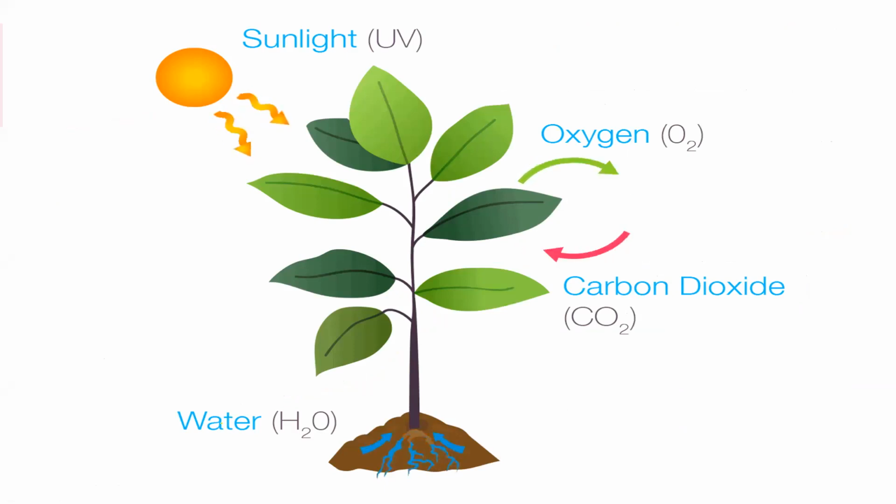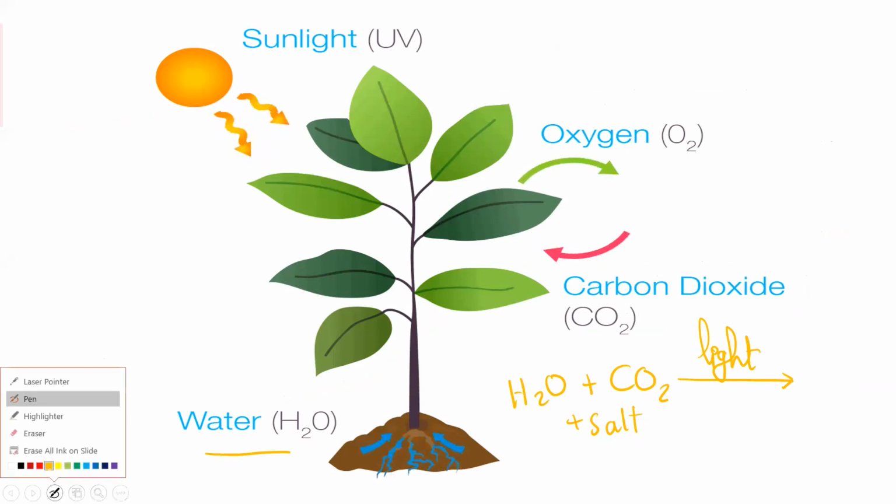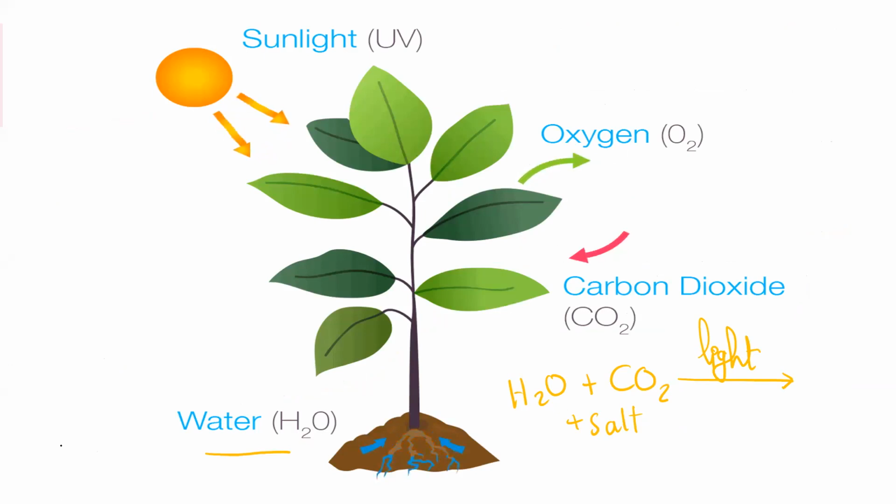So we are saying that they are using raw, simple, inorganic molecules. Like what? Like water, H2O, with carbon dioxide, which is taken from the air, and with salts and minerals from the soil. Under the light energy from the sun, they are giving us macromolecules, for example glucose, C6H12O6, plus oxygen gas.